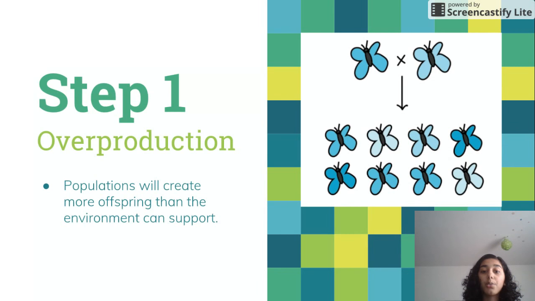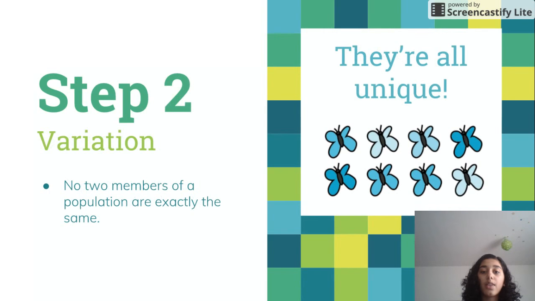Step 1. There will be an overproduction of offspring. Populations will create more offspring than the environment can support. Step 2. There will be variation among individuals. Among all of the offspring born, no 2 members are exactly the same.